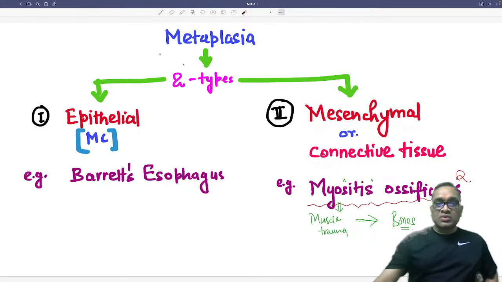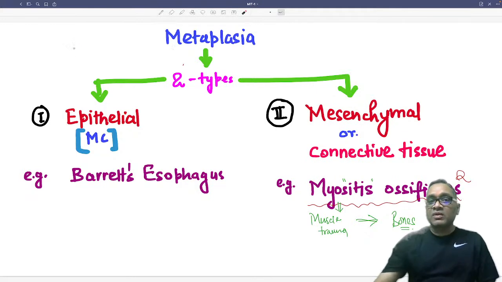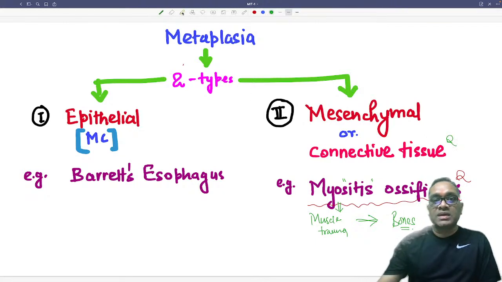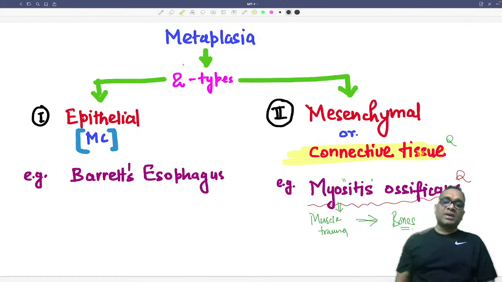Now you understand: metaplasia is both epithelial and mesenchymal, and myositis ossificans, which was a question in the exam, is an example of connective tissue metaplasia. Right? Myositis ossificans is an example of connective tissue metaplasia.